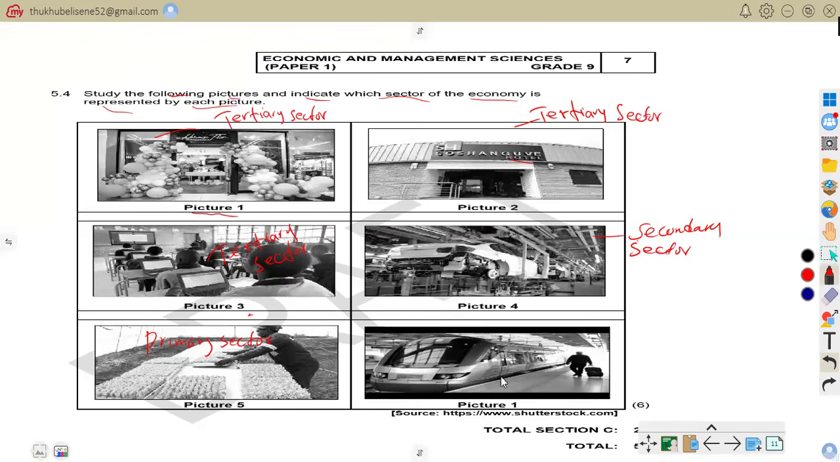So this is picture six. Picture six is also a tertiary sector, because you can see this is transport, and you know very well that transport provides services.